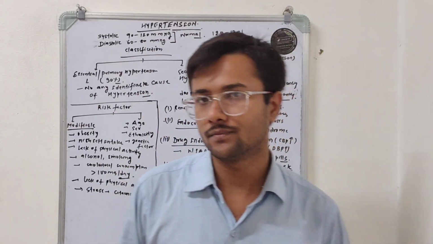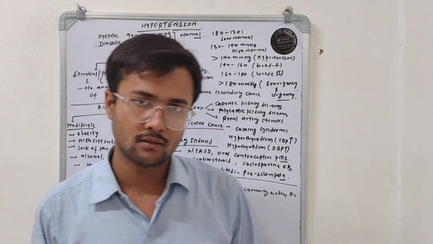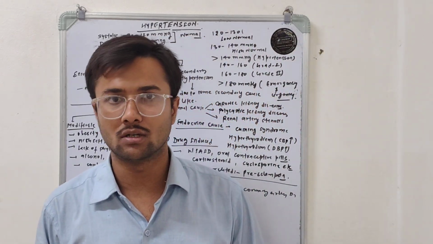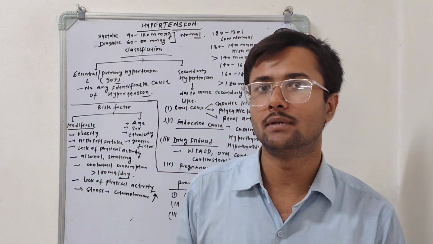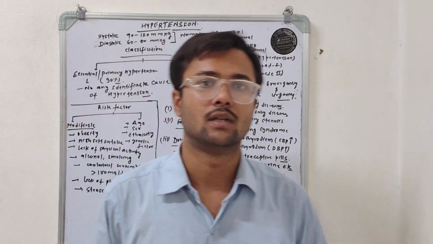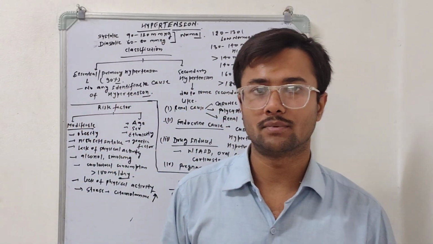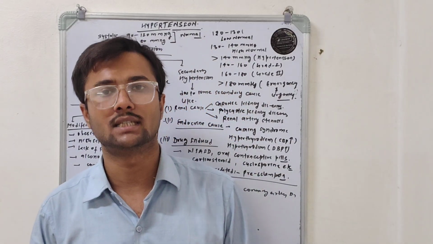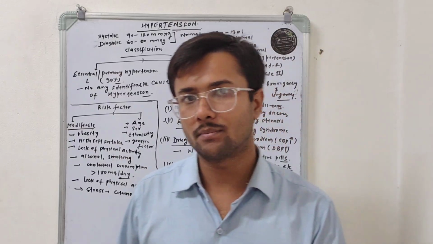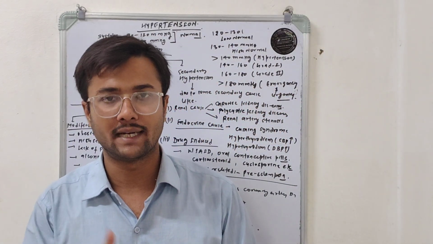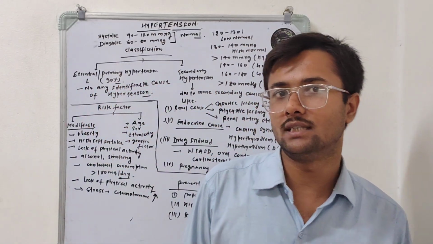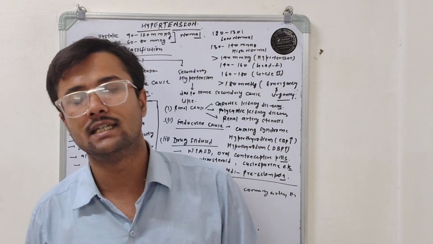So what I am telling you, a person having a systolic blood pressure in the range of 90 to 120 mmHg is considered to have a normal blood pressure, while in case of the diastolic blood pressure, it lies in the range of 60 to 80 mmHg.